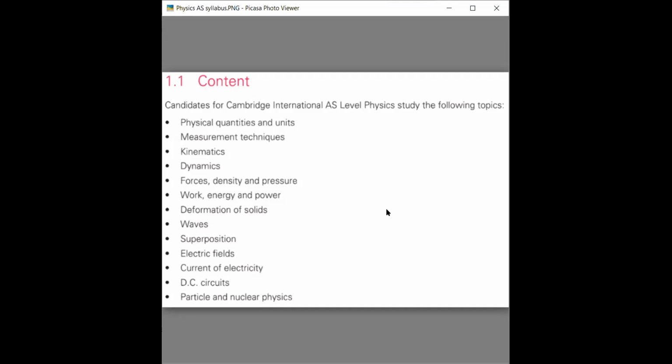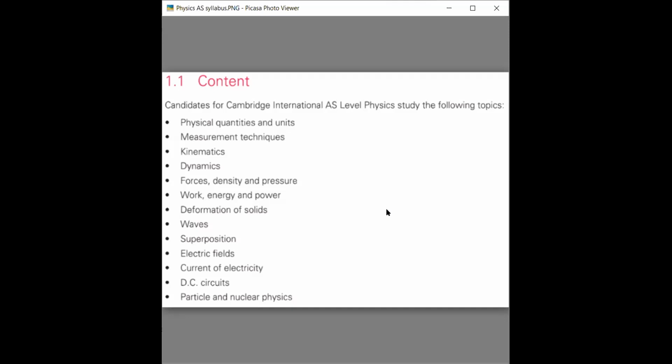Physical quantities and units, measurement techniques, kinematics, dynamics, force, density, and pressure, work, energy, and power, deformation of solids, waves, superposition, electric fields, current of electricity, DC circuits, particle and nuclear physics. Okay. These are the topics.